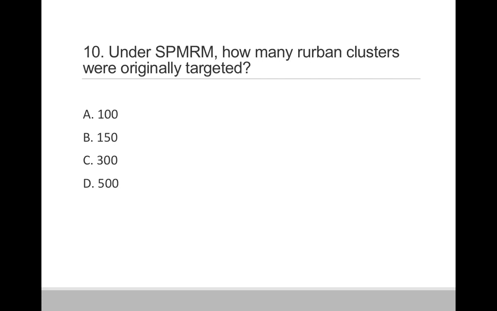Question 10. Under SPMRM, how many urban clusters were originally targeted? Option A 100, option B 150, option C 300 and option D 500. So correct answer is option C 300.